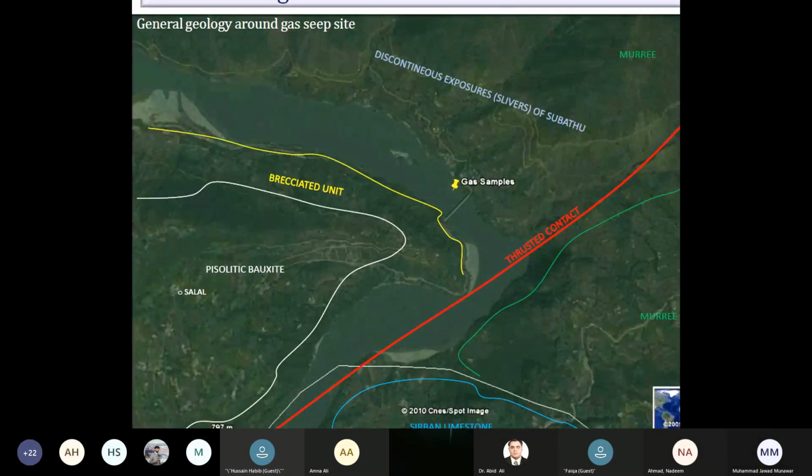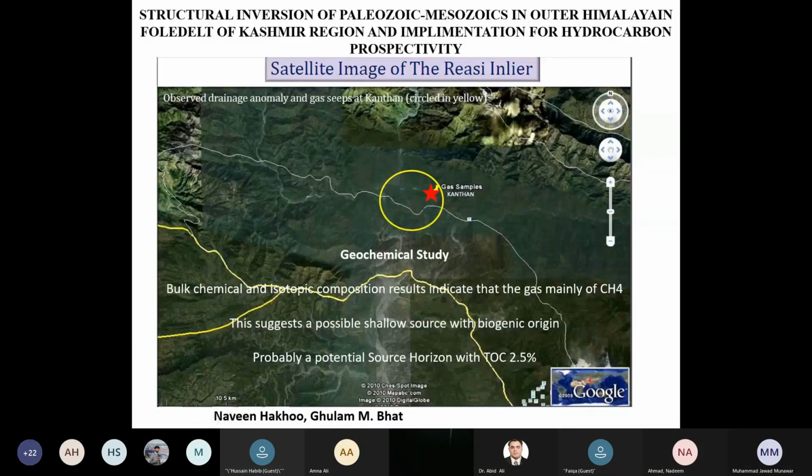Here is one location close to the Kashmir basin, and that is the Kanthan seep, from where a gas sample has been collected from the Murree Formation, at the contact of the Murree Formation near the river, from the brecciated units.